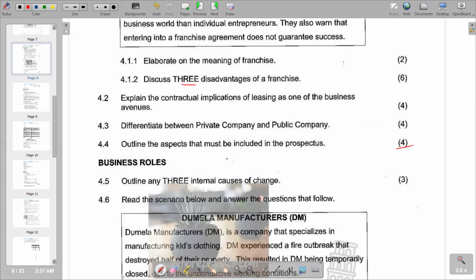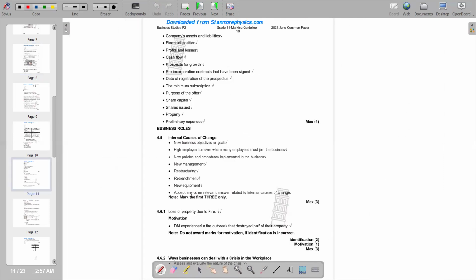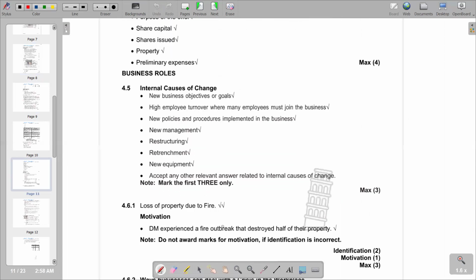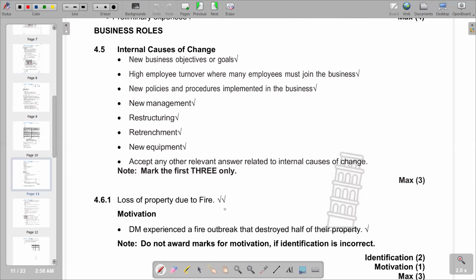Then we've got our business roles. That is the second part, whereby it reads outline 3 internal causes of change. Remember, change is a fierce animal. Whenever there is change, there is going to be anxiety among the parties that are there. So what are the internal causes of change that can be there in the business? We have them also listed in our answer section, whereby on the first part, new business objectives or goals.